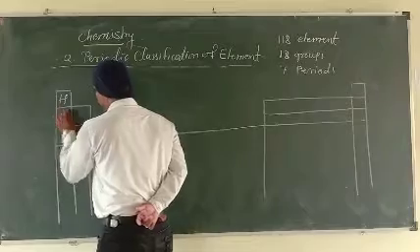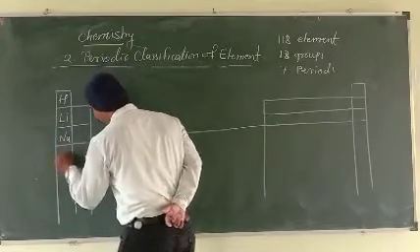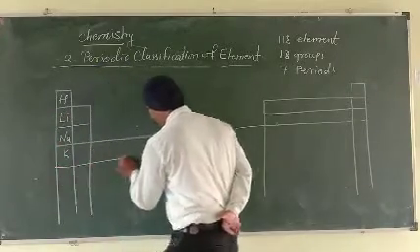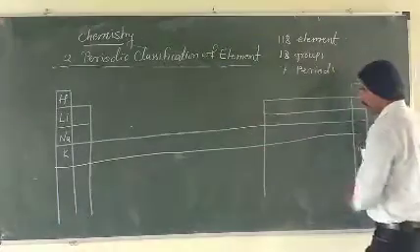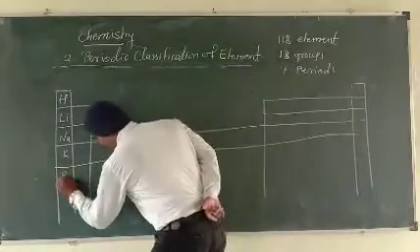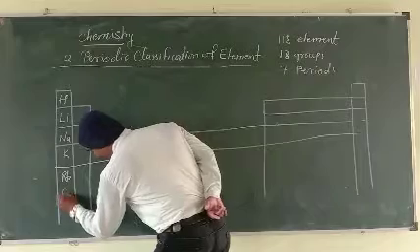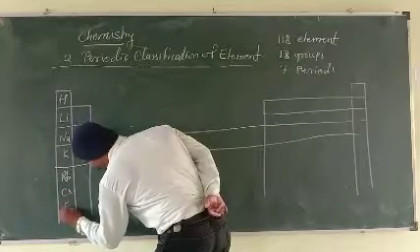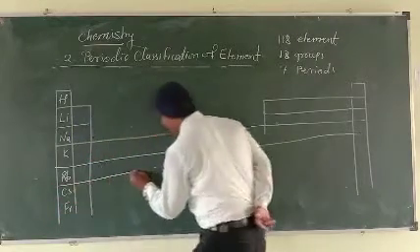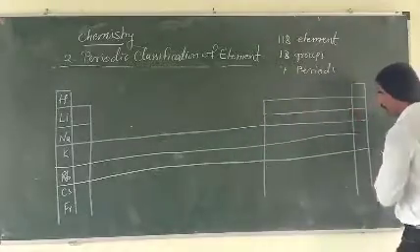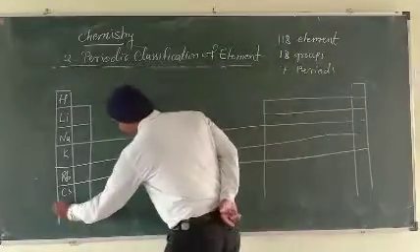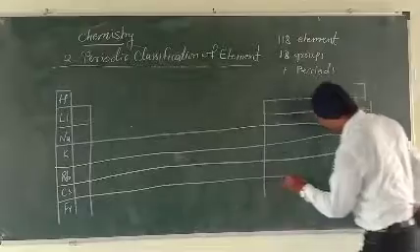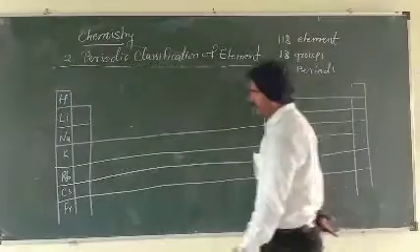Hydrogen, lithium, sodium, potassium, rubidium, caesium, and francium. These are the 7 periods presented here.